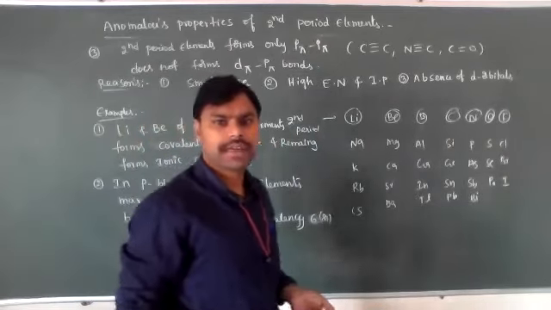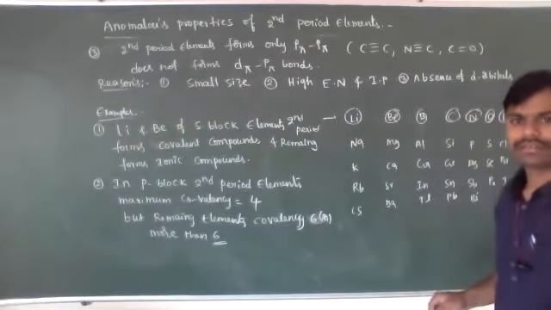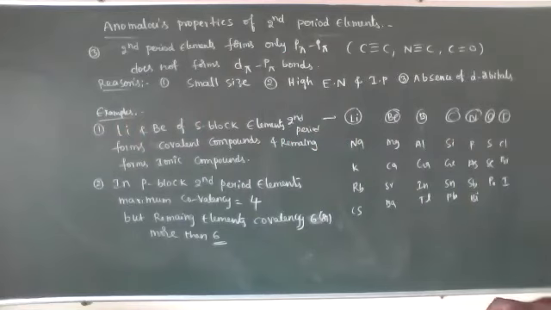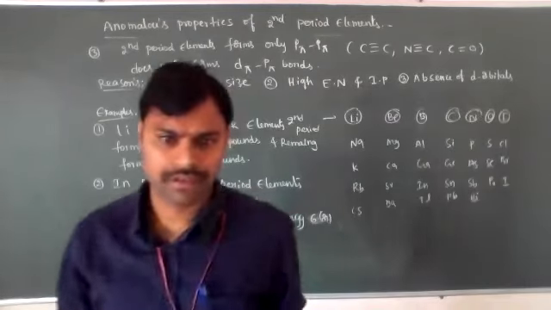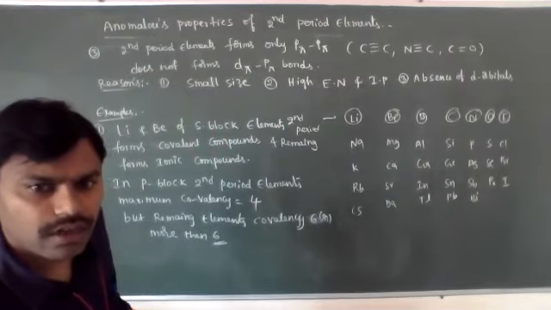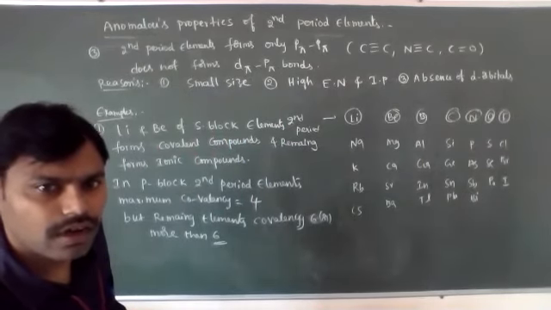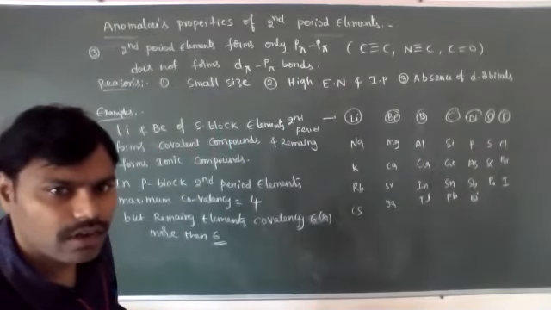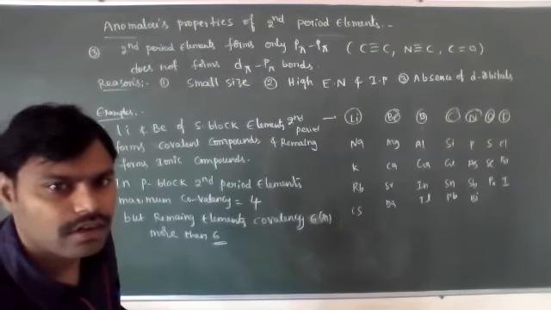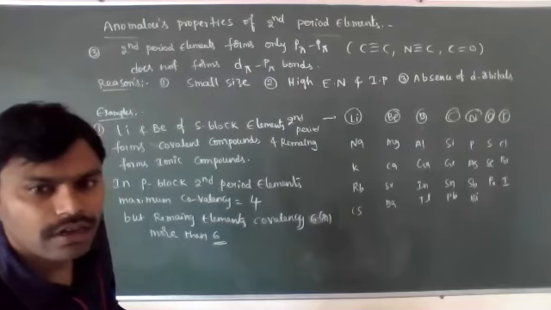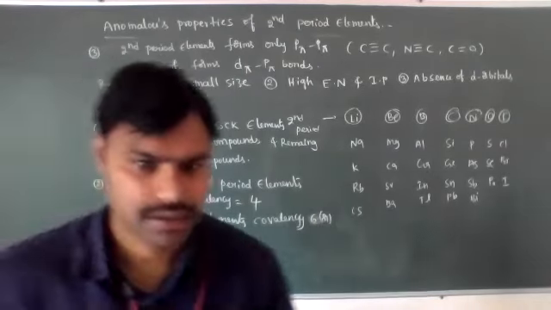Okay, understood? Anybody have doubt? So that is about the anomalous properties of second period elements. Clear? Yes.